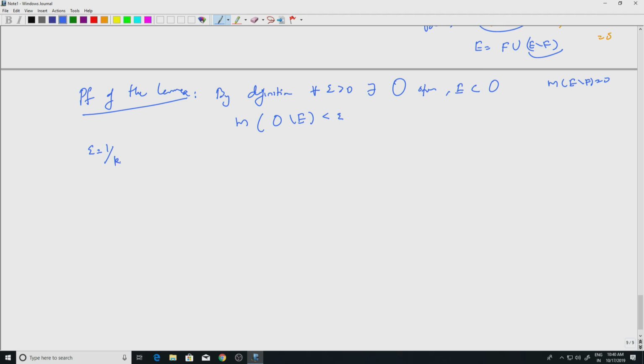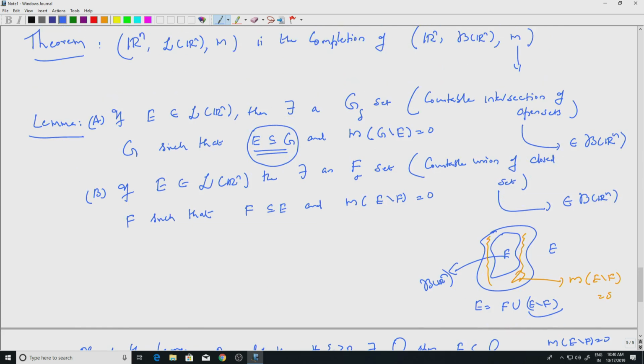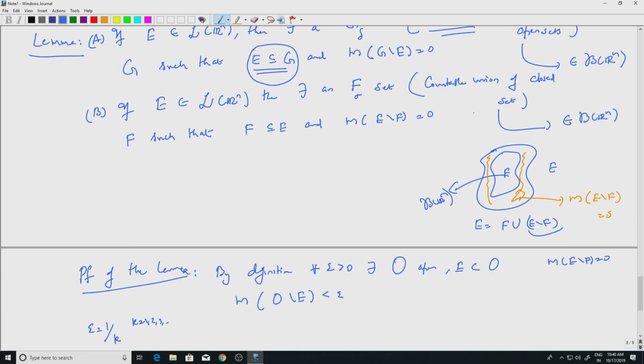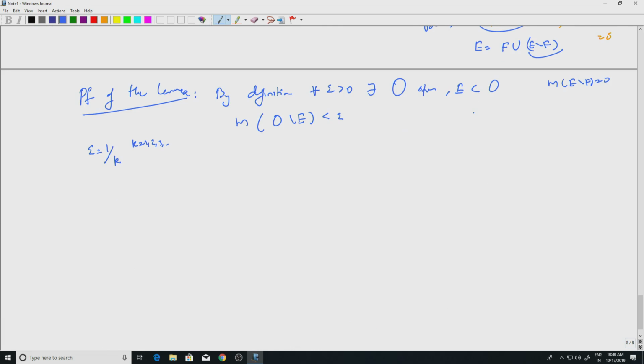And k runs from 1, 2, 3, etc. For each 1 by k we can do this. Remember our idea is to get open sets and a countable intersection, right. So we run epsilon over a countable collection of numbers going to 0. Okay, that is a standard technique.